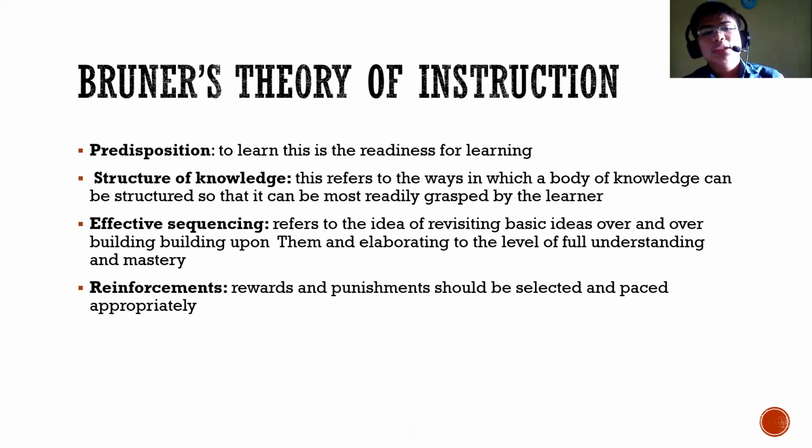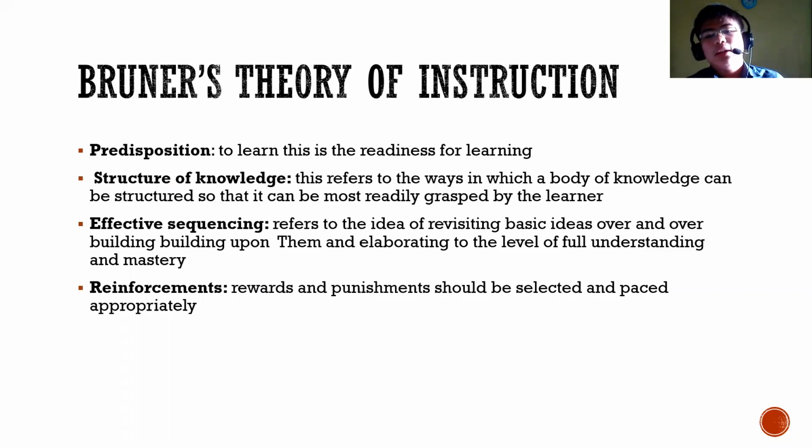The first is called the predisposition to learn. This is the readiness of the students for learning. The second one is the structure of knowledge. This refers to the ways in which a body of knowledge can be structured so that it can be most readily grasped or understood by the student. The third one is the effective sequencing.